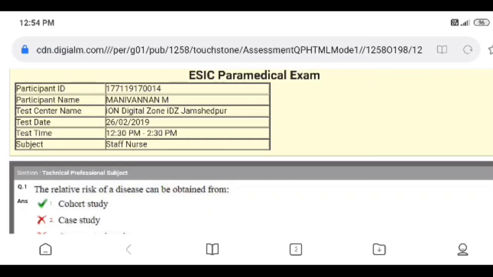This is my answer key, and I was selected in the ESI examination. You can see my answer key. Please watch the full video.